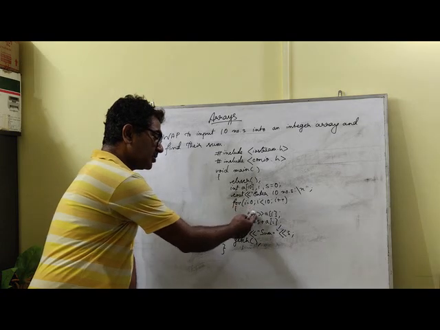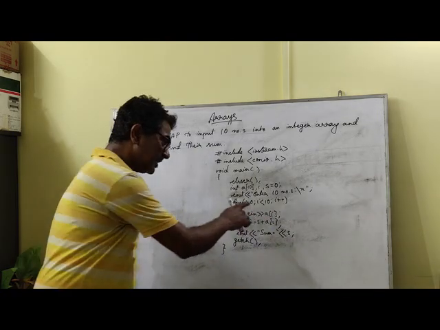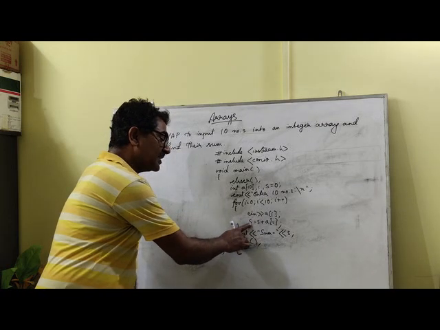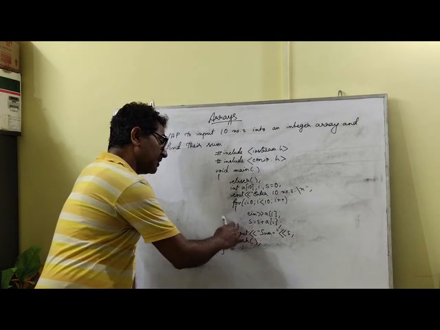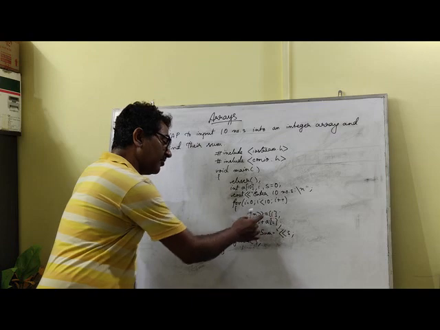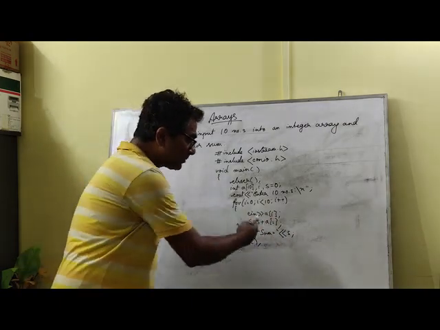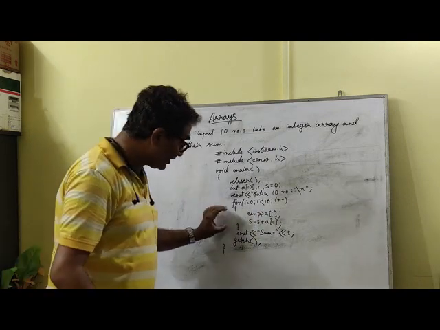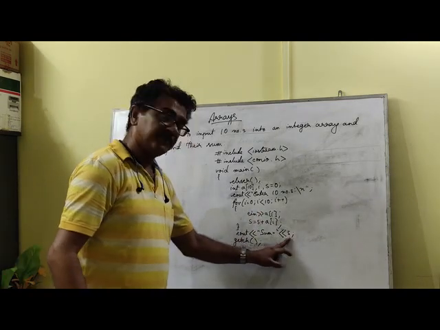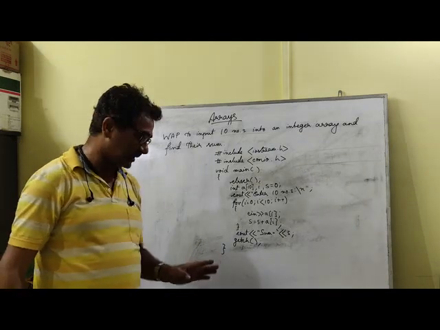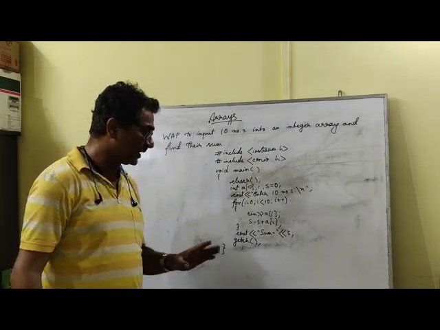i is initially 0, so cin A of 0. So the first number is entered inside A of 0. And what we are doing, we are finding the sum: s equal to s plus A of 0. Next time the value of i is 1, so cin A of 1, and s equal to s plus A of 1. So the next number gets added. Subsequent numbers get added over here, and ultimately after coming out of the loop, whatever is the sum, you are displaying it. So this is one aspect, no doubt regarding it. This is one way of doing it.